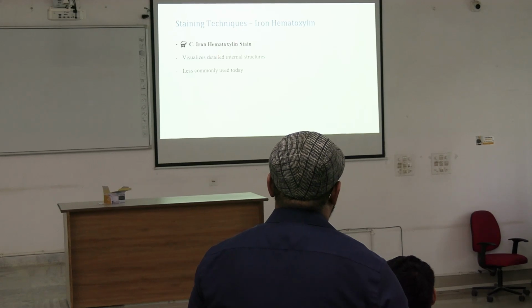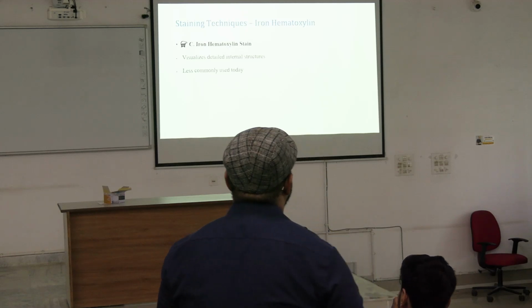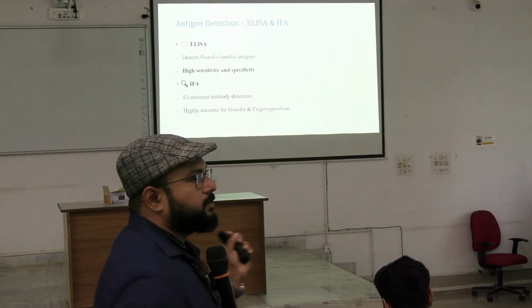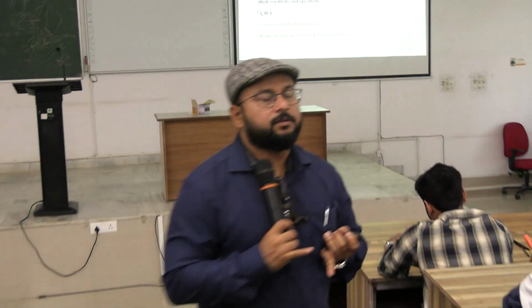And last there is the iron hematoxylin stain. It visualizes detailed internal structures but is less commonly used today. So these are the stains you have to remember: one is the normal saline mount, another is the iodine mount, another is the trichrome stain, and last is the iron hematoxylin stain, which is less used. Okay.